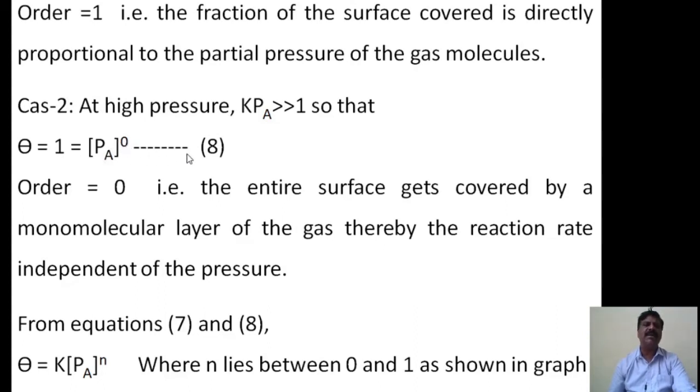This is the experimental equation, and from it we can say the order of the reaction is 0, because the sum of the powers of the concentration terms in the experimental rate equation is 0. Therefore the entire surface gets covered by a monomolecular layer of the gas, and the rate of the reaction is independent of the pressure. At high pressure the complete monolayer is covered and therefore it is independent of pressure.